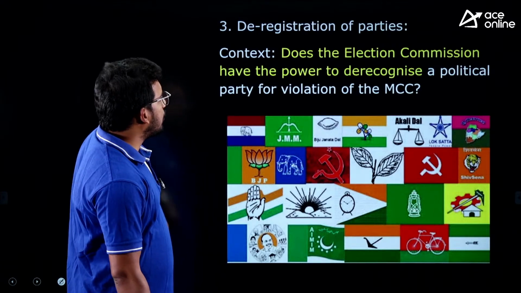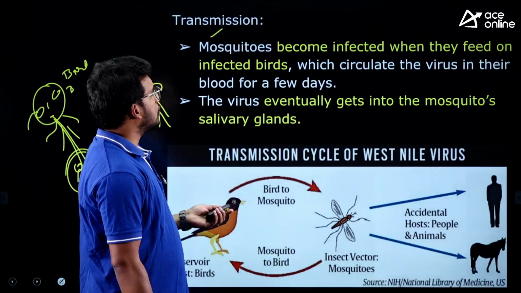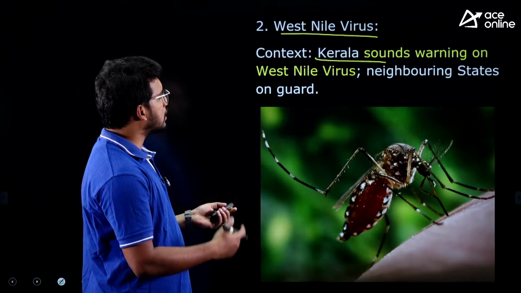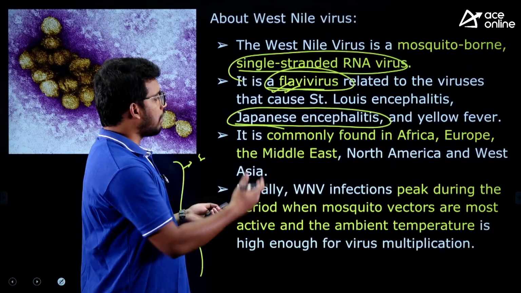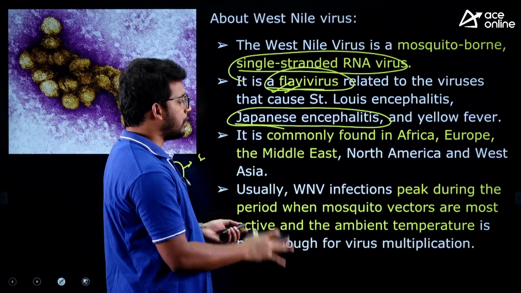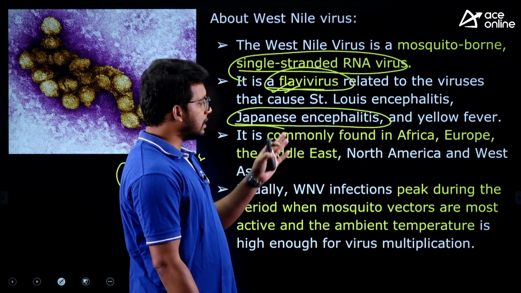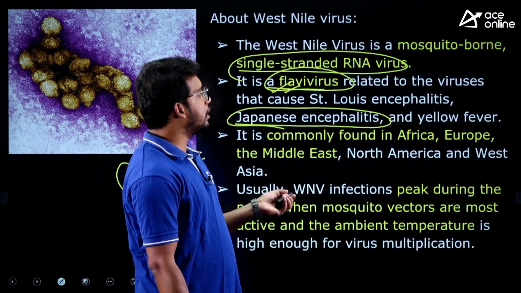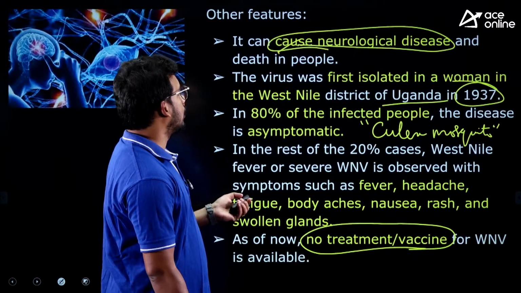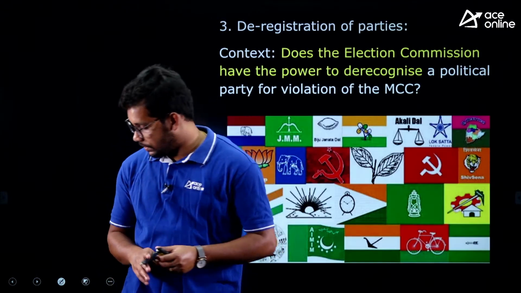So that is about the West Nile virus. I hope this is clear. So we have discussed the context and then the virus, the features, how it transfers, the process, and then symptoms we have discussed, and the facts related to it are also very, very important, right? So I hope this is clear.